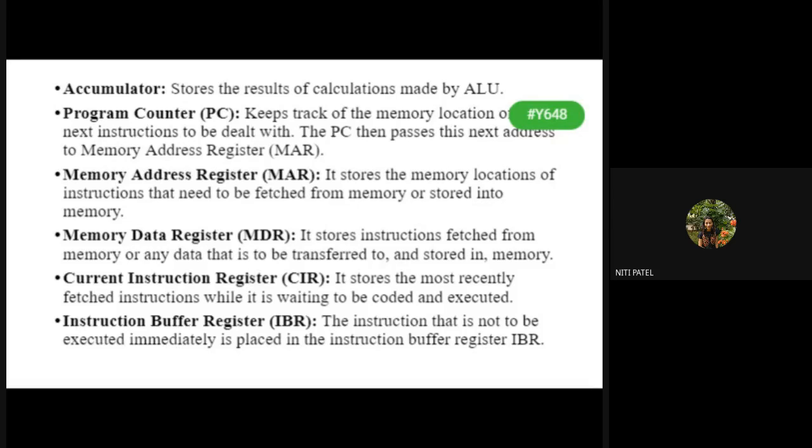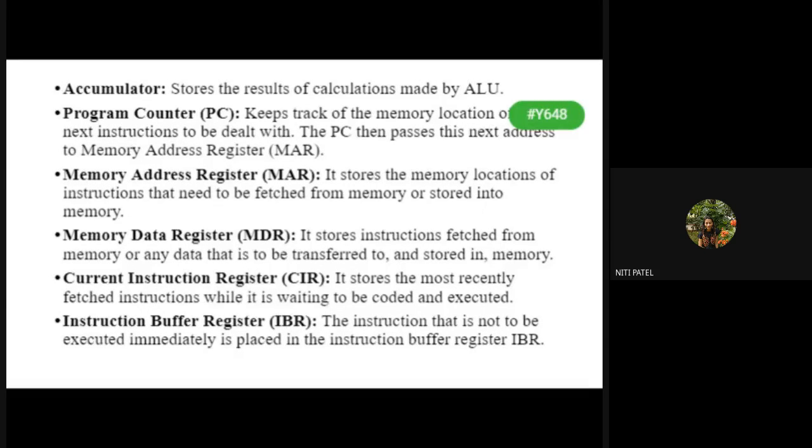CIR में. But what will I have in IBR up till then? B is equal to 3 and A plus B is equal to C. Okay. What is CIR? जो execute हो चुका है वो उधर है. जो execute नहीं हुआ है वो किधर है? Instruction buffer register में.